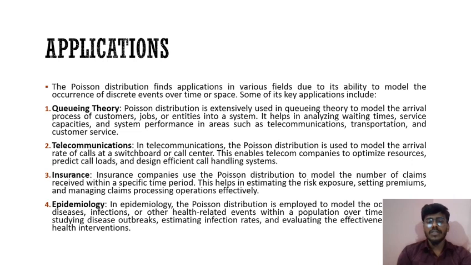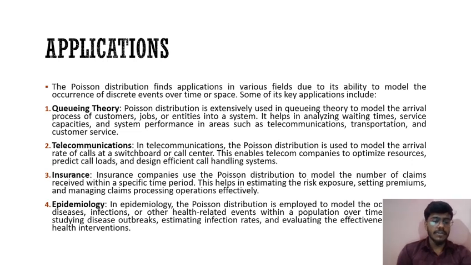Poisson distribution is extensively used in queuing theory to model the arrival process of customers, jobs, or entities into a system. It helps in analyzing waiting times, service capacities, and system performance in areas such as telecommunication, transportation, and customer service. Telecommunication. In telecommunication, the Poisson distribution is used to model the arrival rate of calls at a switchboard or call center. This enables telecom companies to optimize resources, predict call loads, and design efficient call handling systems.